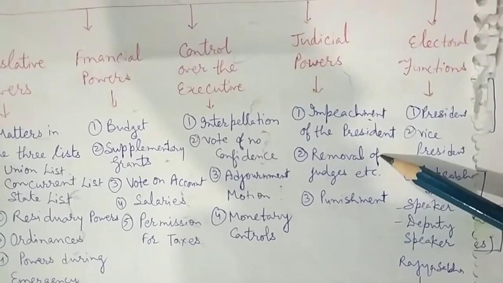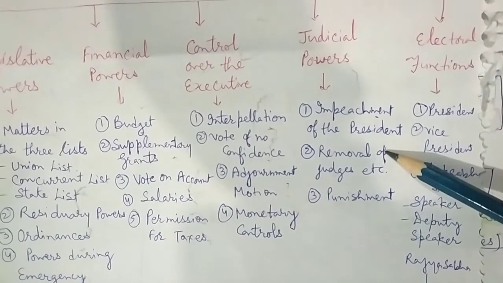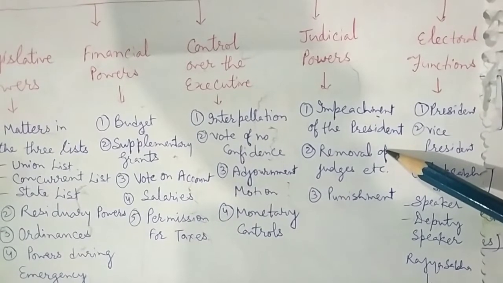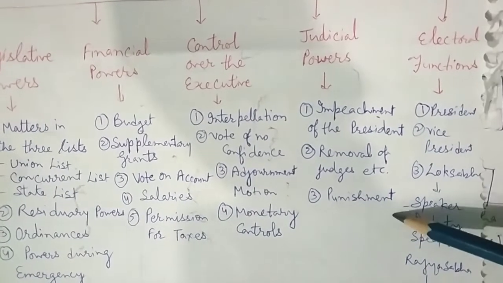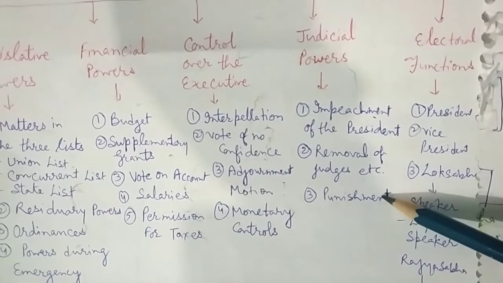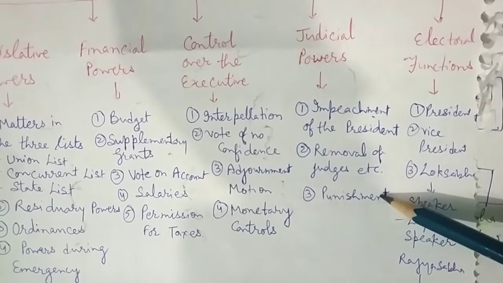Removal of judges, etc. The Parliament can remove the judges of the Supreme Court and the High Court, the Chief Election Commissioner, etc. Punishment. The Parliament can punish a person for obstructing the work of the Parliament or showing disrespect to the House.